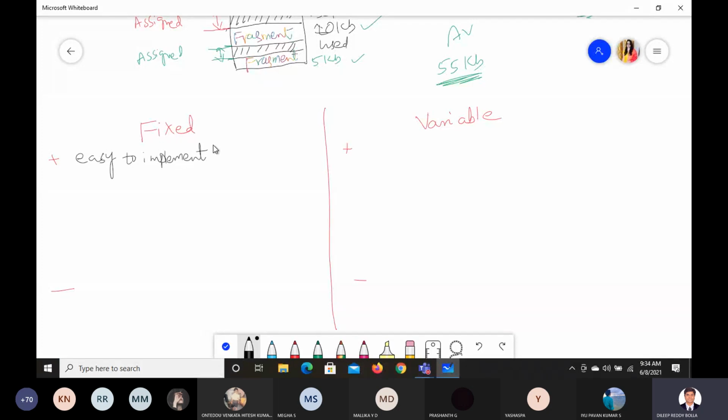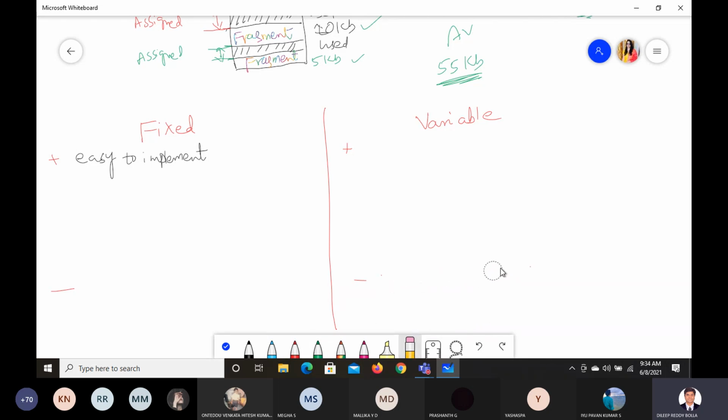And what are the positives in fixed allocation still? The negative of that we can write as: it is not easy because we have more overhead for the process.